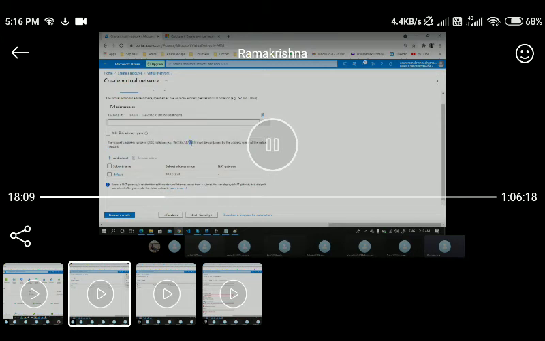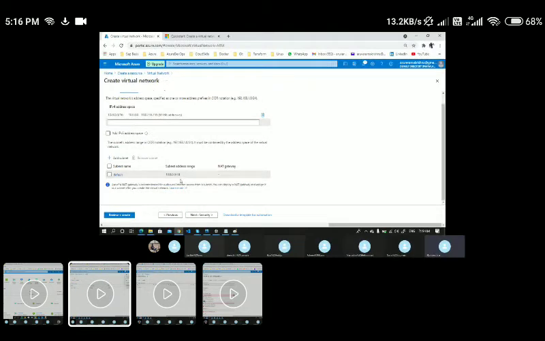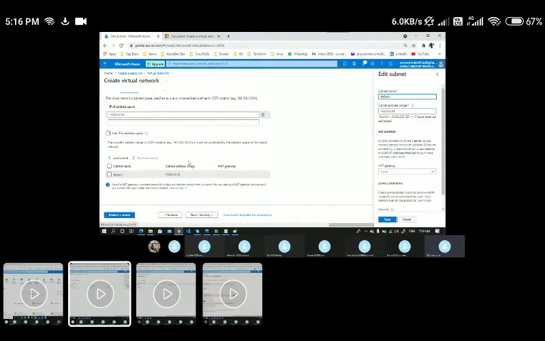The subnet address range in the CIDR notation starts minimum from /24, and it must be contained by the address space of the virtual network. Whenever you take a subnet CIDR range, the IP should be within this particular range. For now we have taken a default one. If you want to make some changes here, instead of default, I would say subnet one.